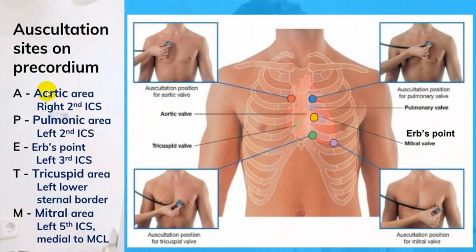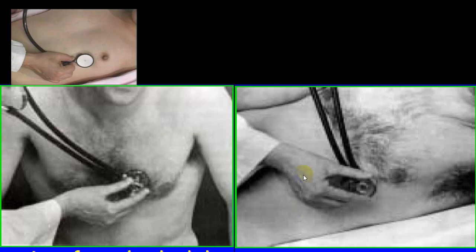And we have mentioned the 5 standard areas: aortic area, pulmonary area, Erb's area, tricuspid, and mitral area. You can start at any one. Usually we always start at the mitral area, then you can go to tricuspid, Erb's, pulmonary, and aortic, whichever way, but auscultate all the 5 areas.